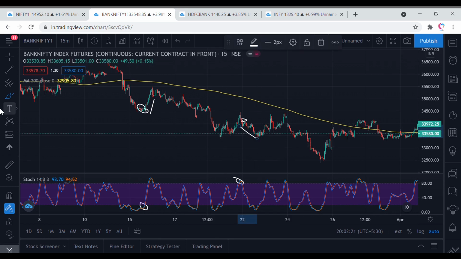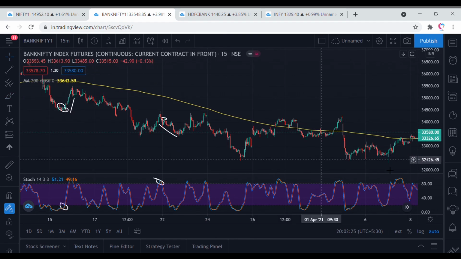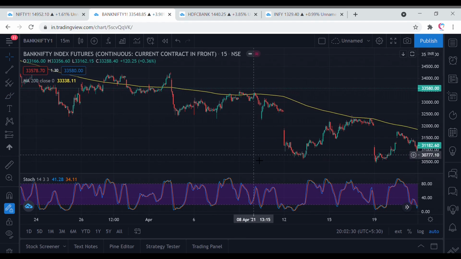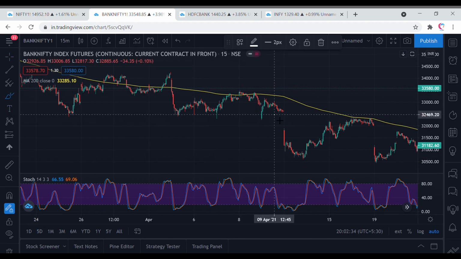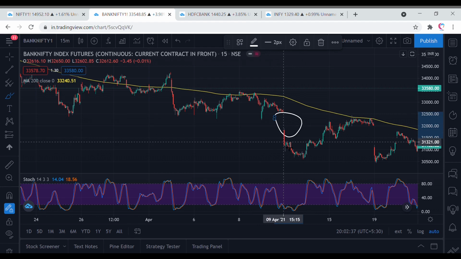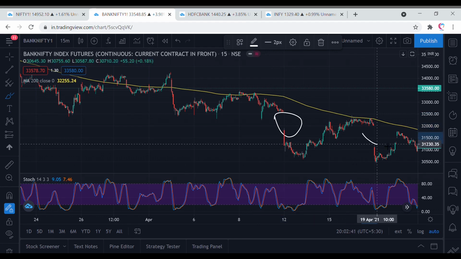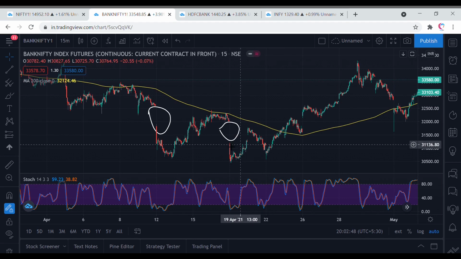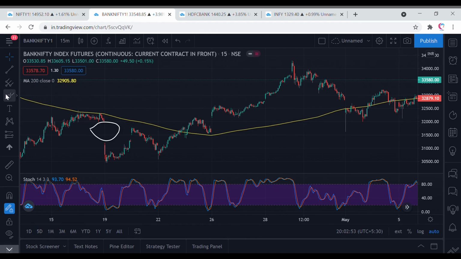So the main part is you have to follow the trades with good discipline. Whatever trades you get, you should only do those. Don't try to overtrade the market and avoid big gaps. It gives a lot of difficulty for the system to calculate. Currently the markets have been giving big gap ups and gap downs, so we have to avoid trading in these kinds of markets. Here we can see we've got a good long signal.